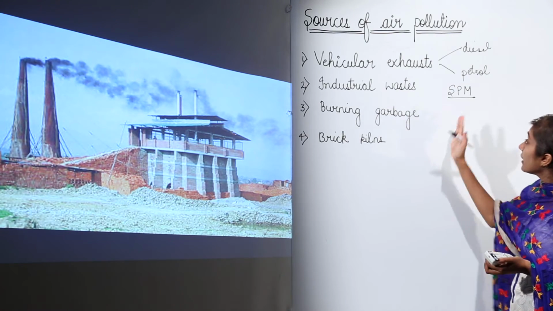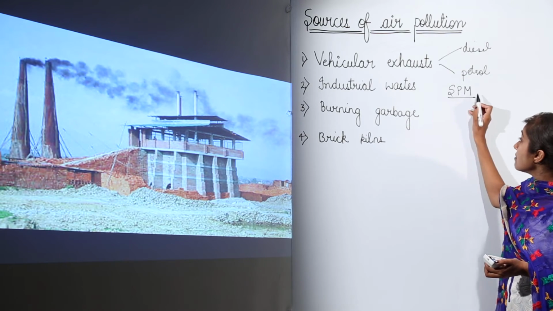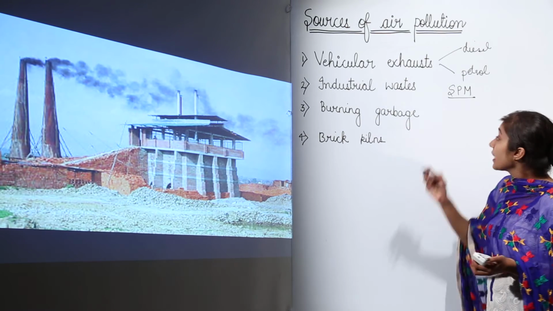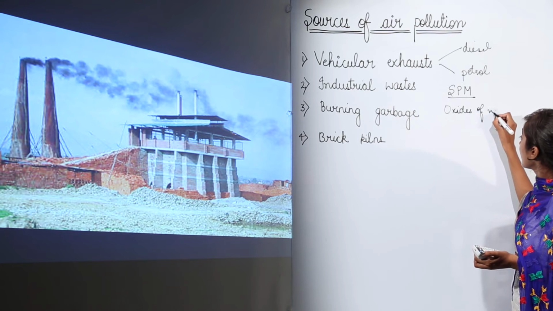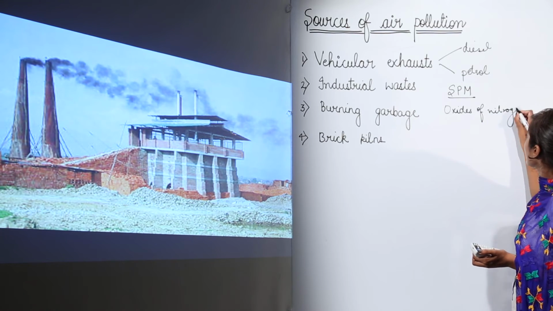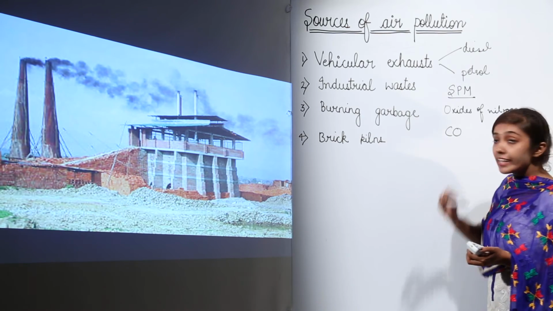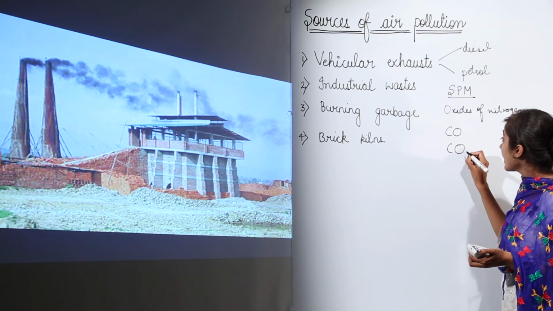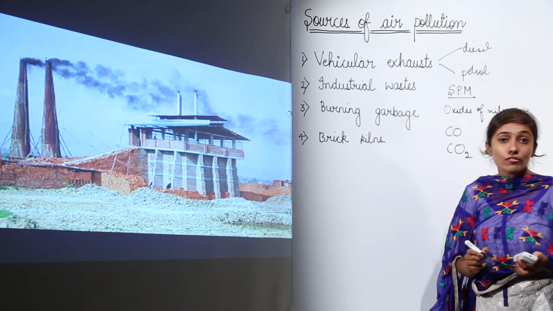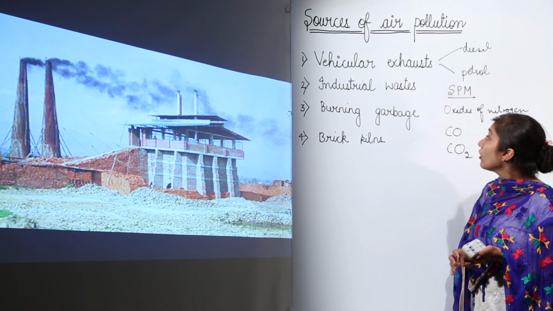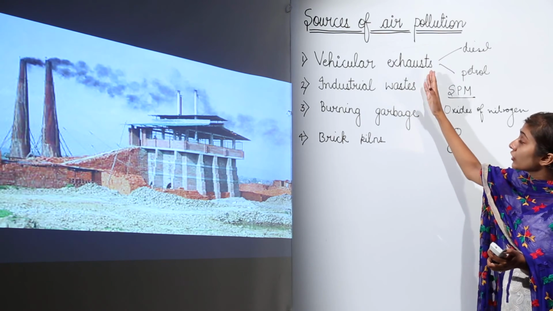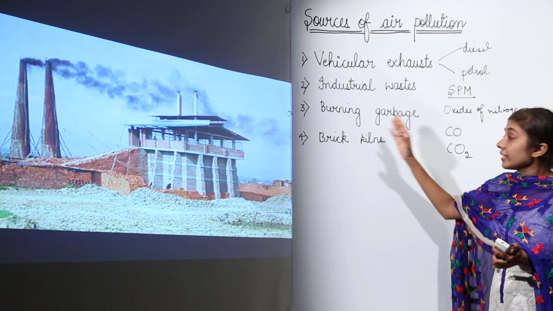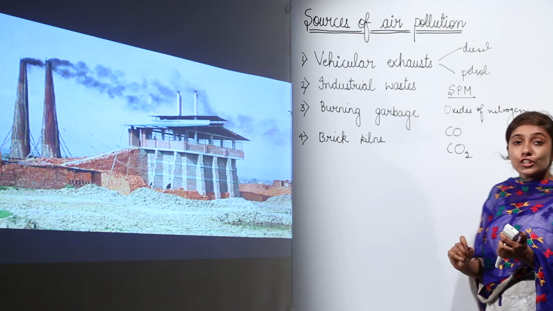So, what do they release and all? They release SPM, suspended particulate matter, then some oxides of nitrogen, right, then carbon monoxide, then carbon dioxide, right, and also oxides of sulfur. Okay. So, they all lead to air pollution, right. So, remember vehicular exhaust, industrial waste, burning garbage and brick kilns, they lead to air pollution.